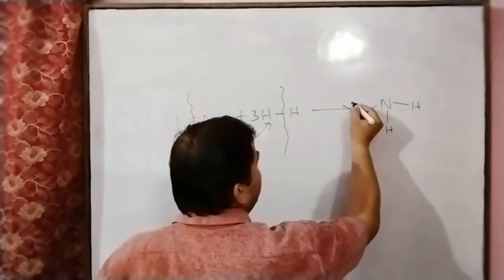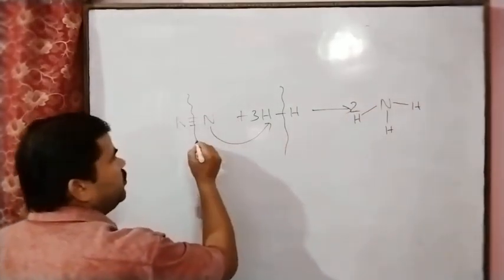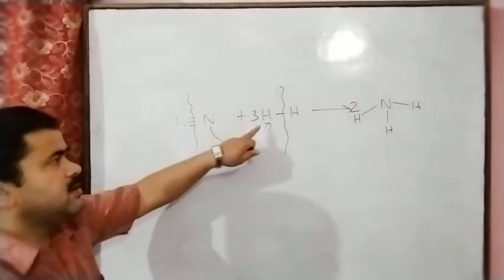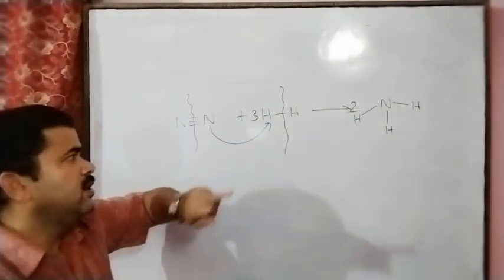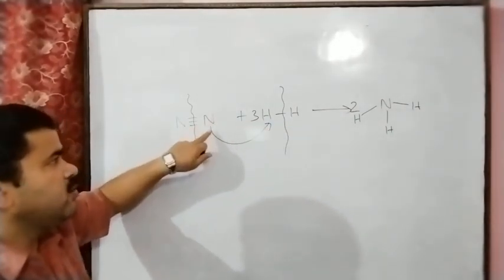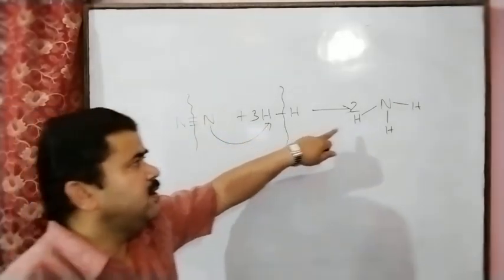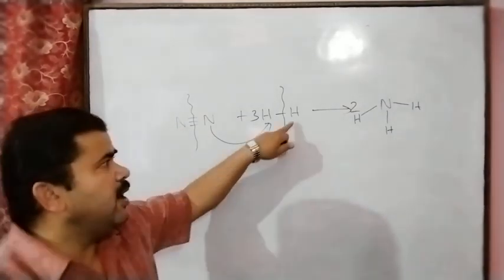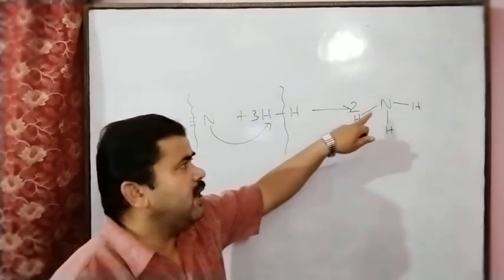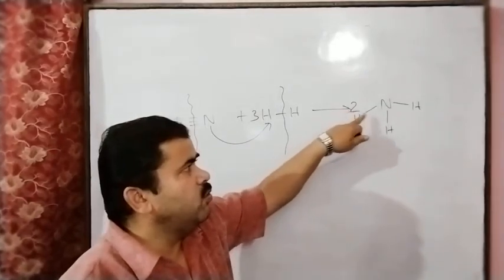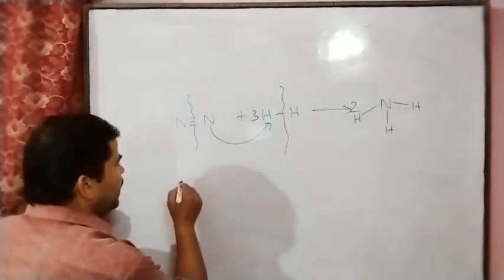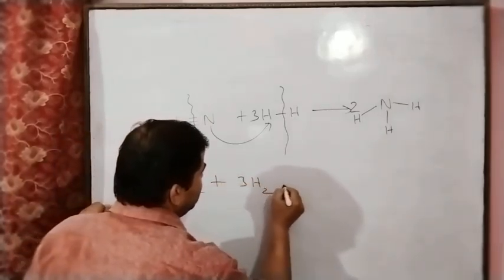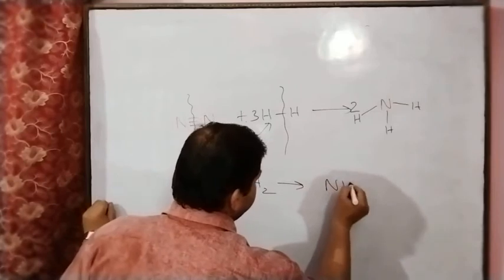And here for balancing we can write 2NH3, meaning N2 plus 3H2 gives 2NH3. So with 6 hydrogen, 1 nitrogen combines with 3 hydrogen, and this gives an ammonia molecule. And the second nitrogen atom again combines with 3 hydrogen, so this gives an ammonia molecule. So in this way we will get 2 ammonia molecules. We can write it in this manner: N2 plus 3H2 gives ammonia.